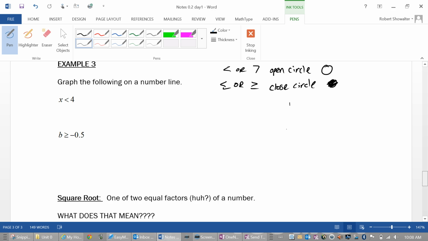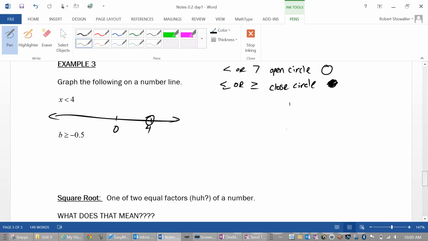Okay. So if we have any of those symbols, that's the way we show it on a number line. If we're going to do x is less than 4, put 0, put 4 on the correct side. And then we're going to turn around, open circle or closed circle at 4. It's going to be an open circle. Absolutely. Then to the right or to the left?